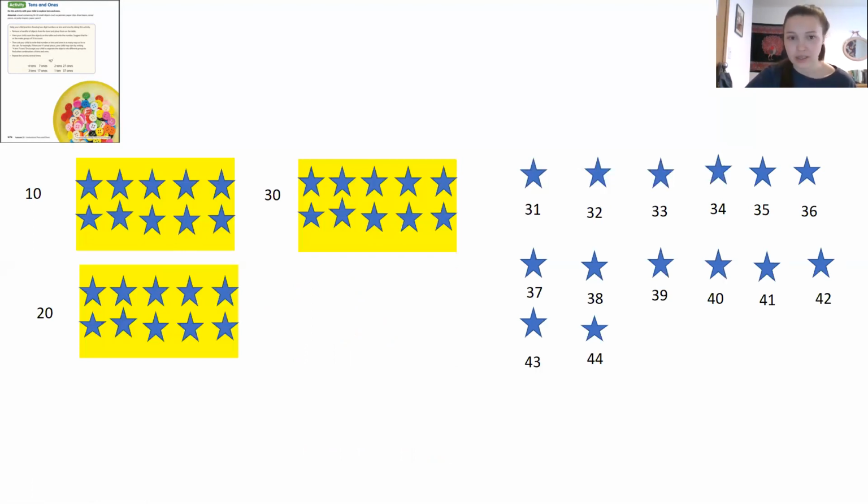So even different combinations of tens and ones with the same group of objects gives me the same number at the end. This time I have 1, 2, 3 groups of 10 and 14 ones, which is still 44. I wonder what other ways we could break apart these objects into tens and ones.